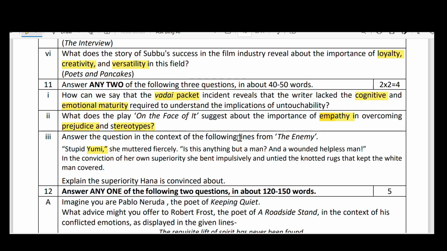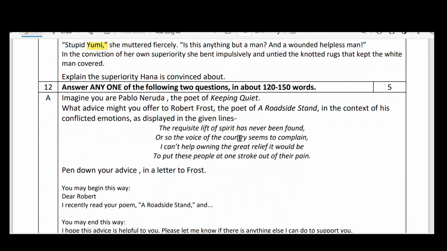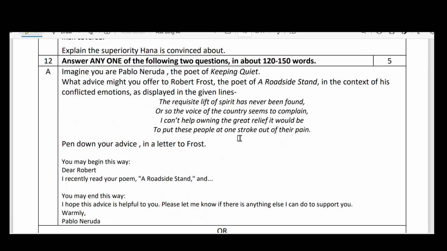Explain the superiority Hannah is convinced about. Here, she is convinced about humanity but not the hatred. Even though her country hated all the Americans, here they can save the life of a person as a human being, so they helped. And that's why she scolded Yumi, telling herself, "What is this? This is just a human being, not any other object or anything. He is a helpless man. Why can't we save him? Why can't they understand even this, Yumi?" she said. Here she shows her humanity instead of hatred.